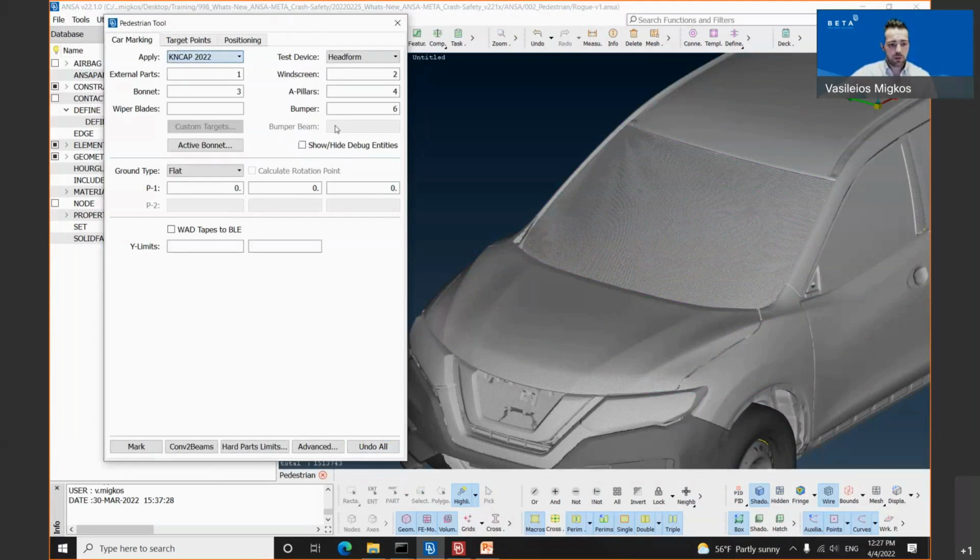NCAP 2022. Fill all the necessary fields, define the ground type, and simply click the mark button. And after a couple of minutes or seconds, the tool will create all the target points. We will not perform this target point creation as we have to cover a lot of other topics.